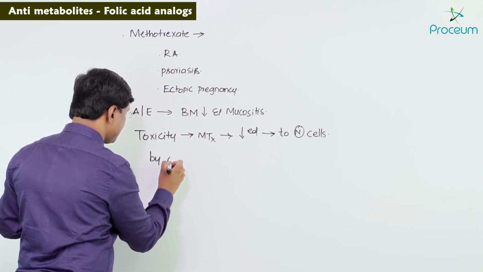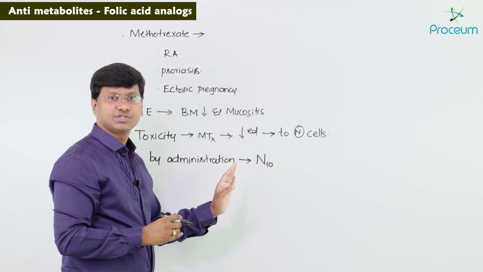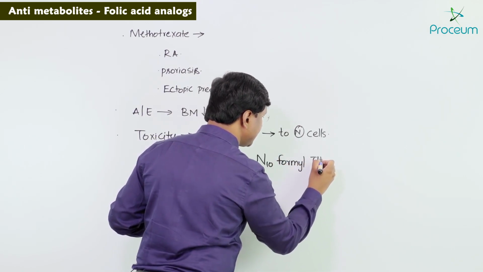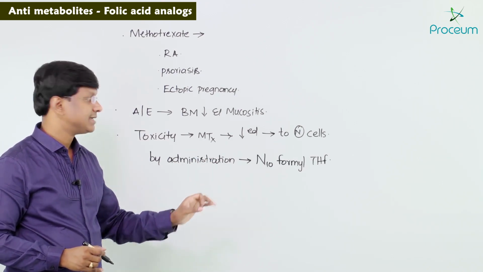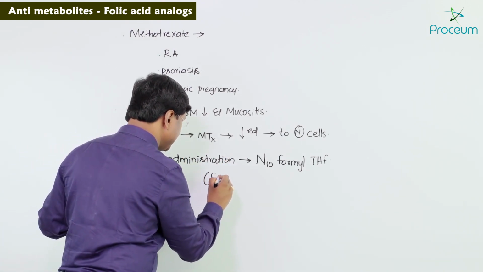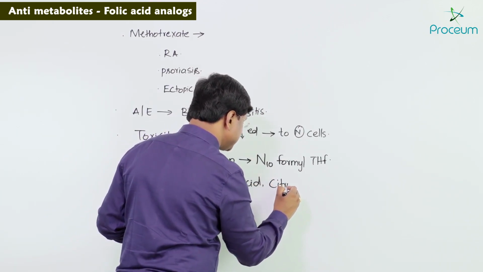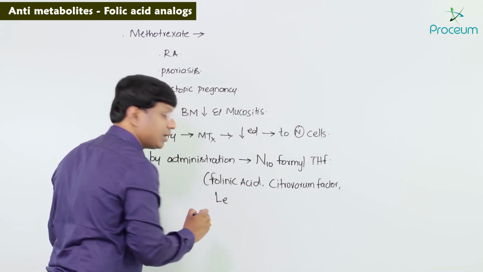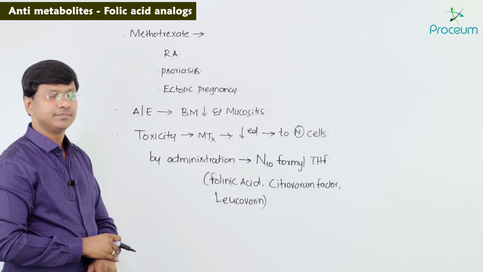How can the toxicity be reduced? By the administration of N10-formyl tetrahydrofolic acid. This N10-formyl tetrahydrofolic acid is also called folinic acid, citrovorum factor, or leucovorin.